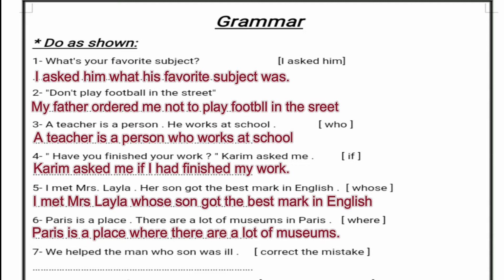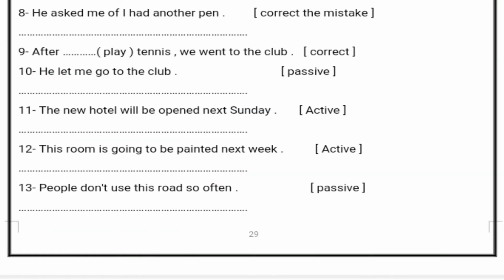Sentence number 7: "We helped the man whose son was ill." Correct the mistake. We have here "son" belongs to the man, and we have to use the relative clause that expresses belonging. So it will be "whose son," not just "who," okay? Sentence number 8: "He asked me if I had another pen." Correct the mistake. Here we have to connect the two sentences. He asked me if I had another pen, not "of," okay?